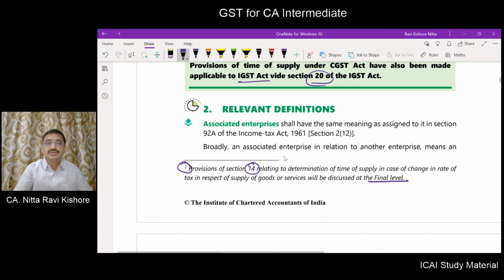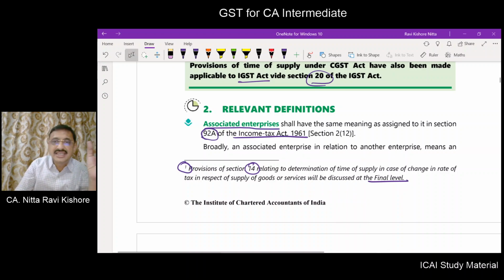Now, we have to learn certain definitions. What are the definitions? Associated enterprise. What do you mean by associated enterprise? It will have the same meaning assigned to it in 92A of the Income Tax Act 1961. Now, what does 92A of the Income Tax Act provide for?